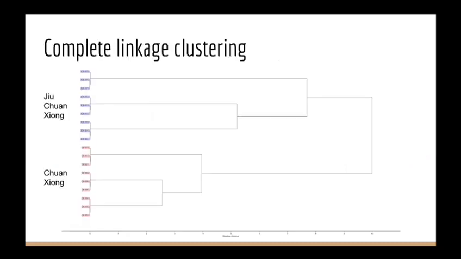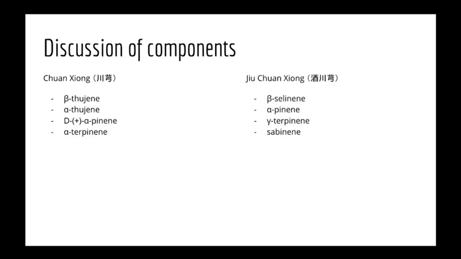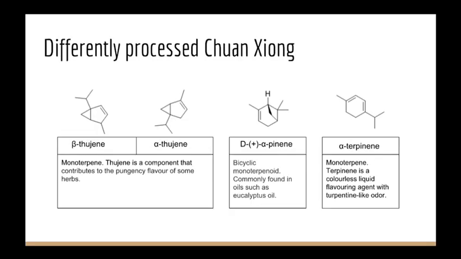Evaluating the complete linkage clustering analysis, I can also deduce that the Chuan Xiong samples of different sources are more correlated to each other as compared to the Jiu Chuan Xiong samples. Therefore, through the analysis, these components are detected and found to be unique to the individual Chuan Xiong types.